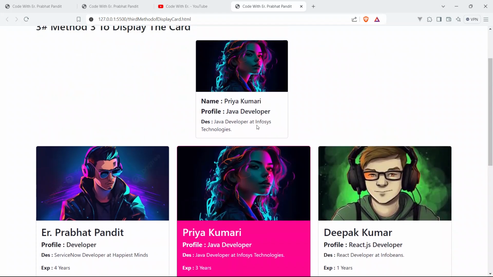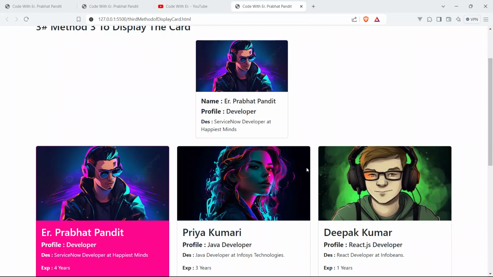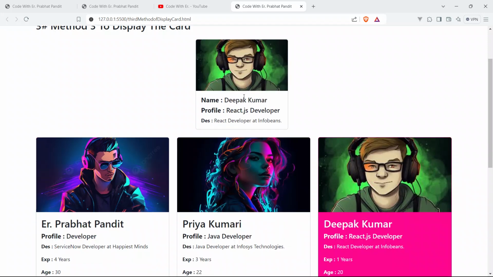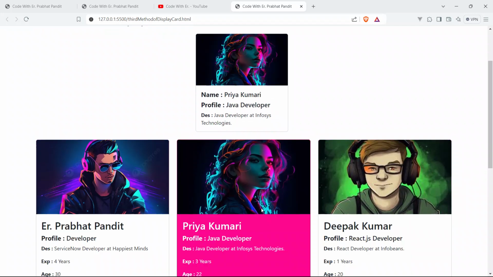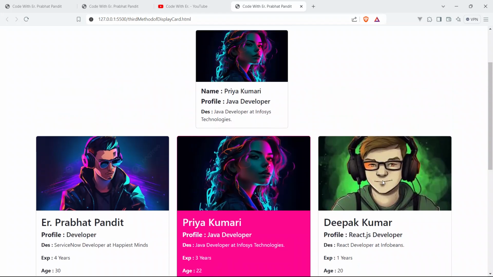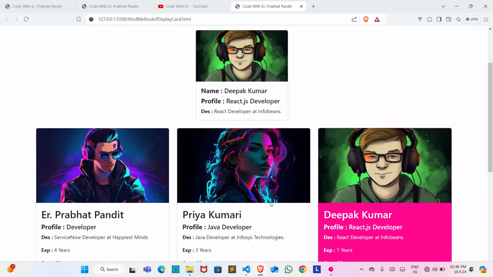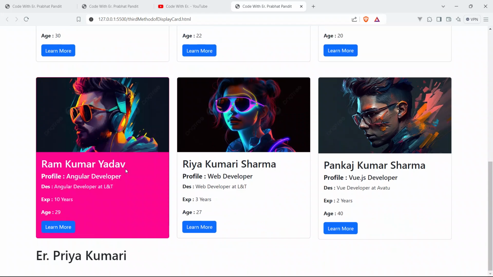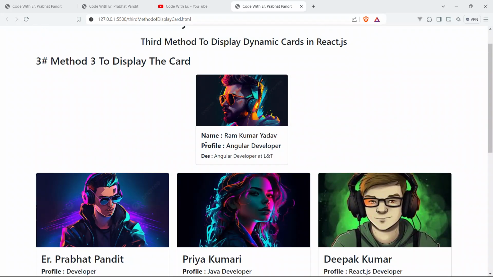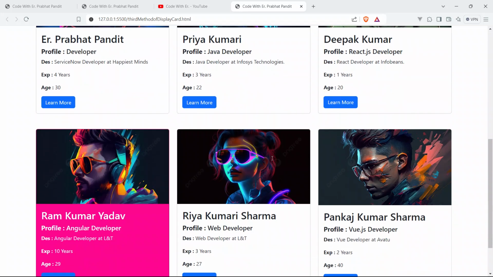So you can see here the same card here also. Click on Prabhat Pandit. See, it's active now. Click on Deepak Kumar Sharma. It's active. Prabhat Pandit, Deepak, Priya Kumari. See, it's active. Deepak Kumar, it's active. Ram Kumar Yadav, it's currently active, and you can see here the same card, Ram Kumar Yadav, Angular developer, and description is Angular developer at LNT Technology.